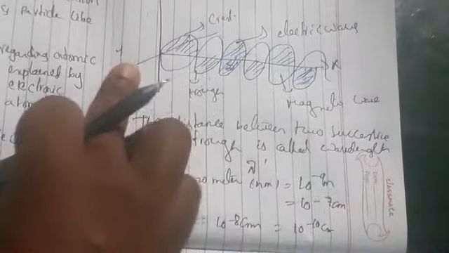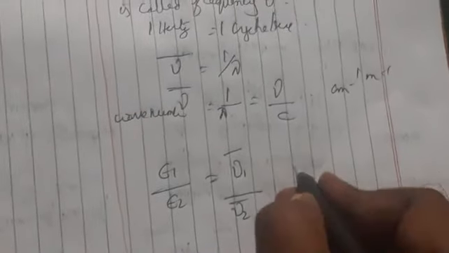Then energy of radiation. Whenever we are passing some radiation, the energy of radiation is directly proportional to wave number and frequency: E1 by E2 is equal to nu1 bar by nu2 bar, and also nu1 by nu2, lambda 2 by lambda 1. So the energy is directly proportional to wave number and frequency, but inversely proportional to wavelength.